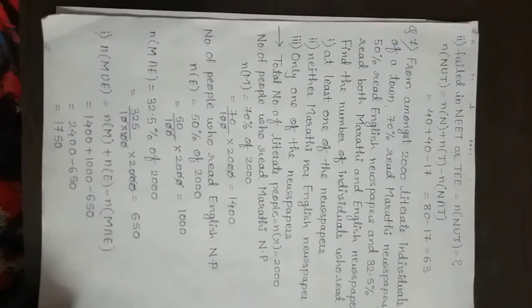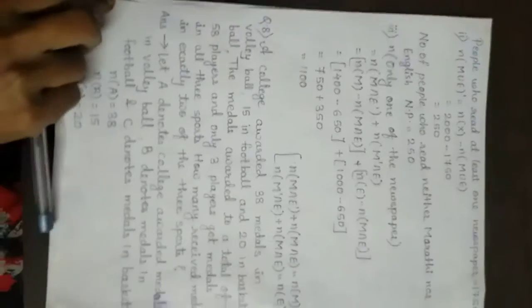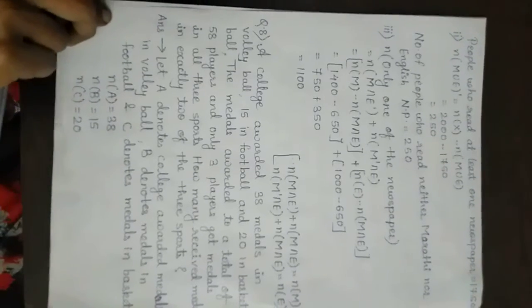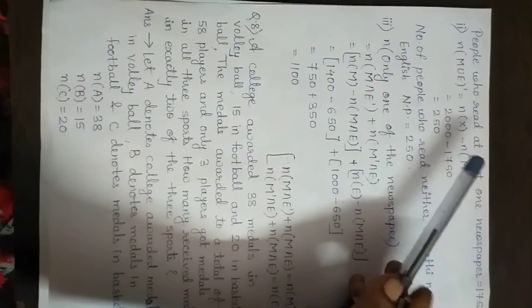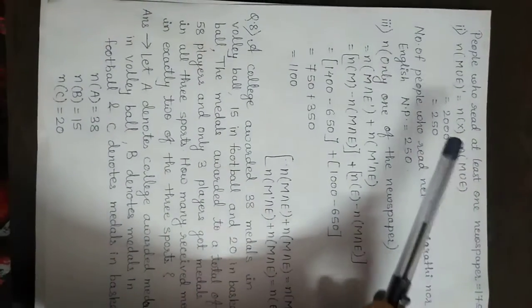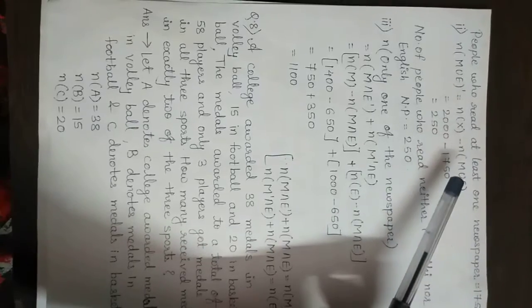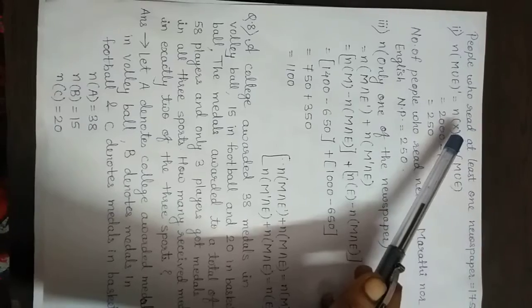Now we require the answer for the second, that is neither Marathi nor English. People who read at least one newspaper are 1750, which we have calculated. Neither Marathi nor English means we require the complement of m union e, and we know for finding the complement we subtract the number from the entire universal set.